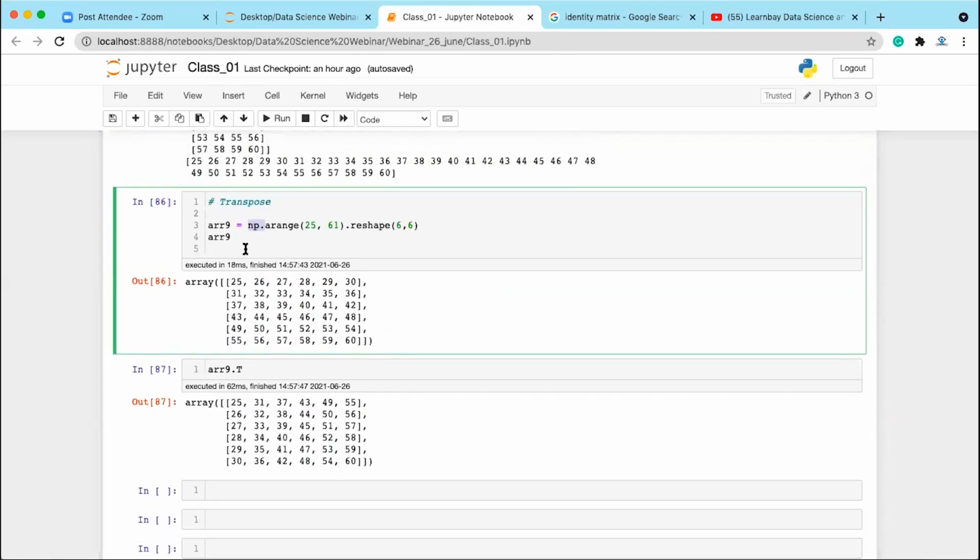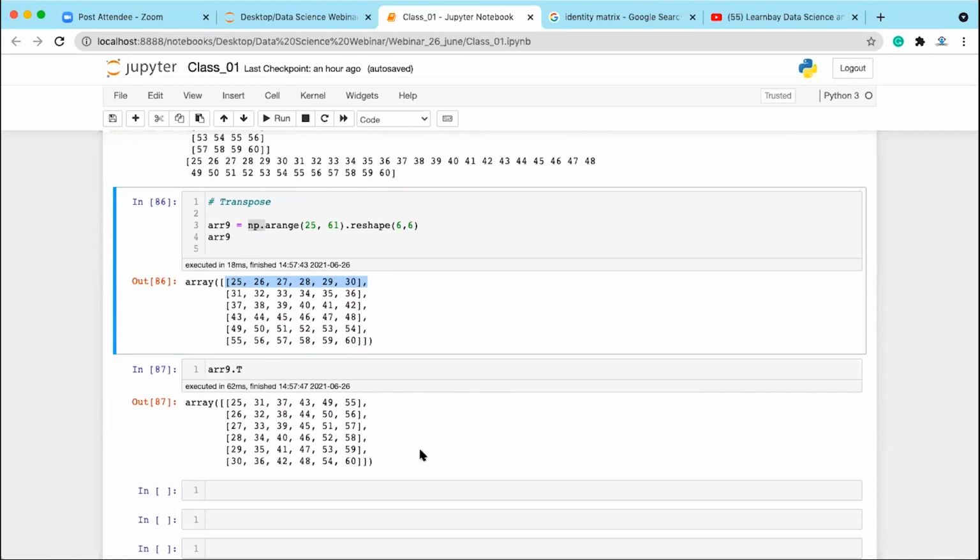Transpose of a matrix basically converts the rows to columns and columns to rows, right? So what you can see, this is the row. When you are printing array 9, these are the rows: 25 to 30, then 31 to 36, 37 to 42, 43 to 48, 49 to 54, and 55 to 60, right? You can see this has been converted to the column. So this row is converted to column. This row, 31 to 36, is converted to column. This row is converted to column. This is what the transpose is.